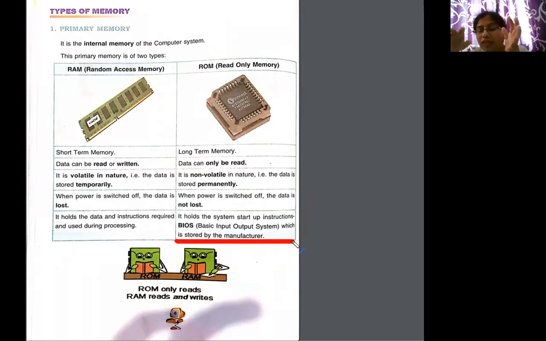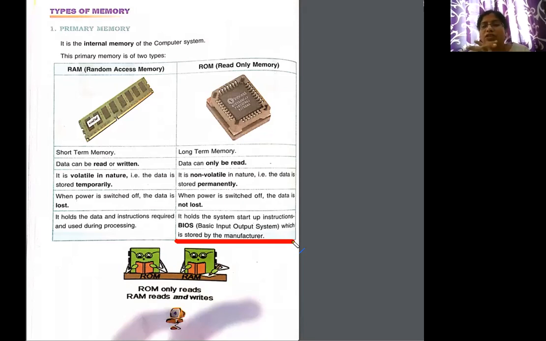So whenever we want to see the phone number of someone, what is the title? Contact. Wherever you save the photos, what is it called? Gallery. Can you remove the name Gallery and put it as Mera Album? Can you do that? No. Why? Because it has already been designed like that.